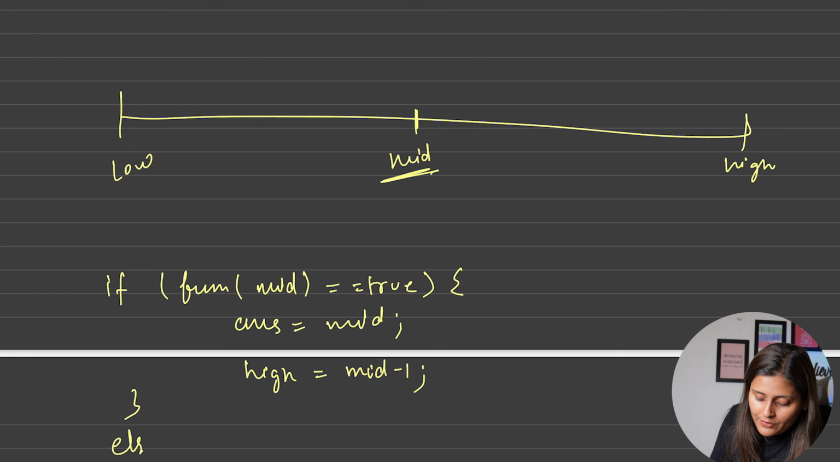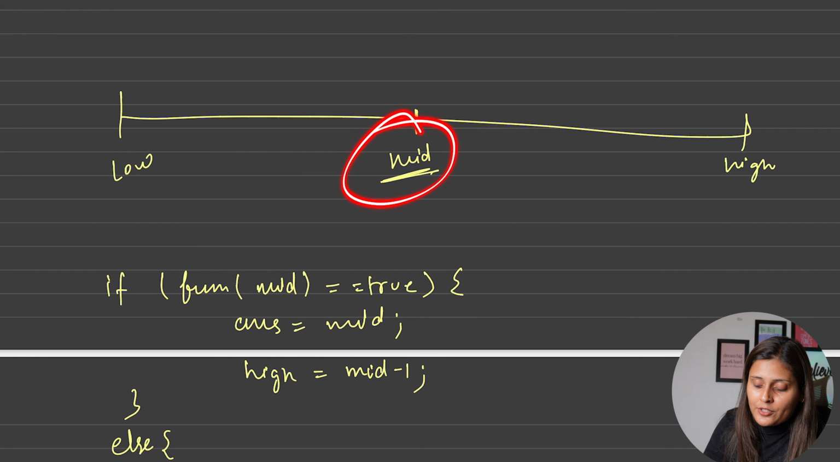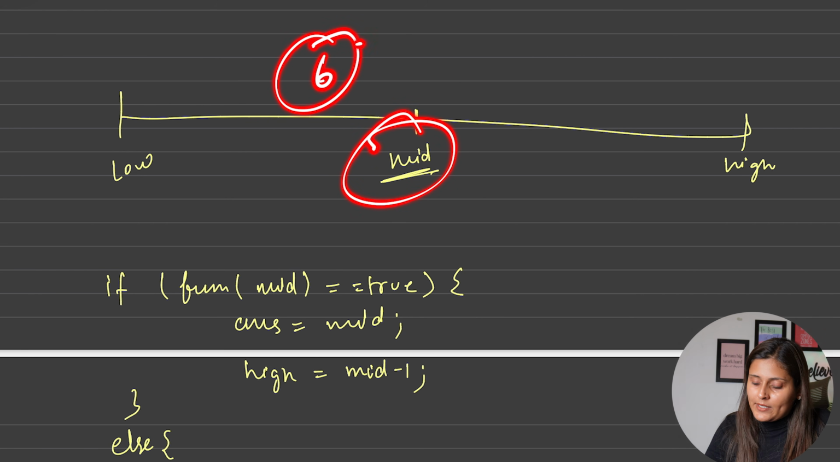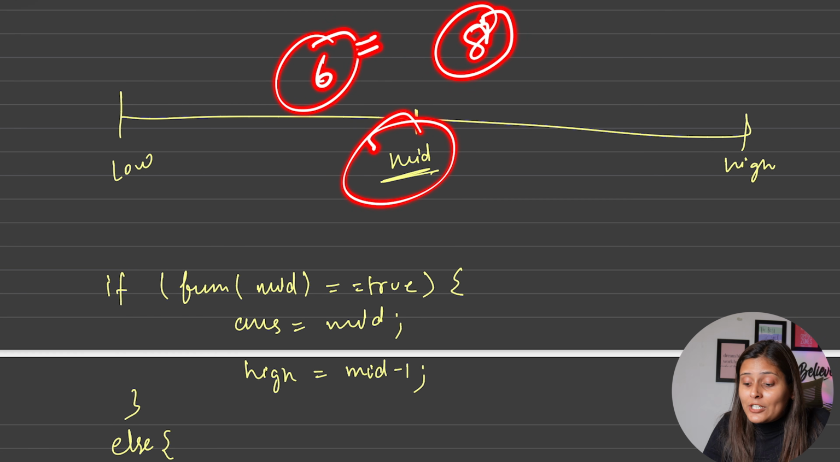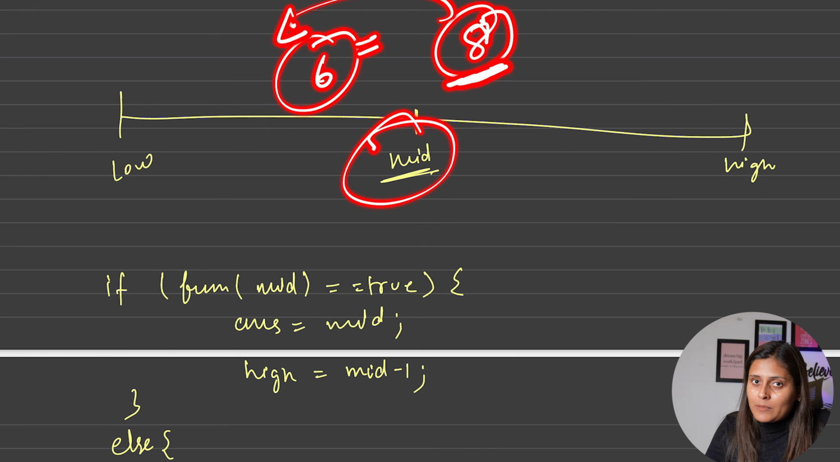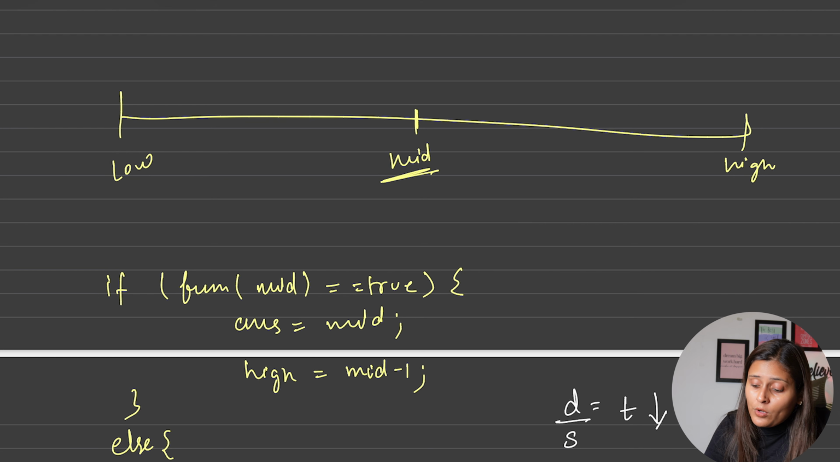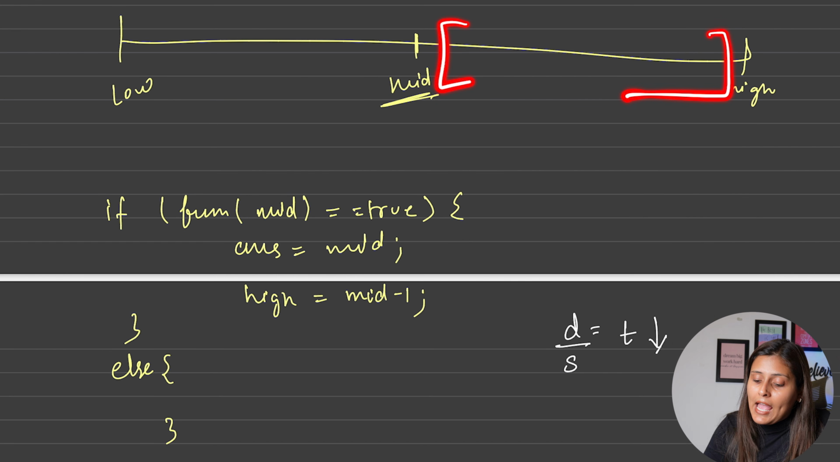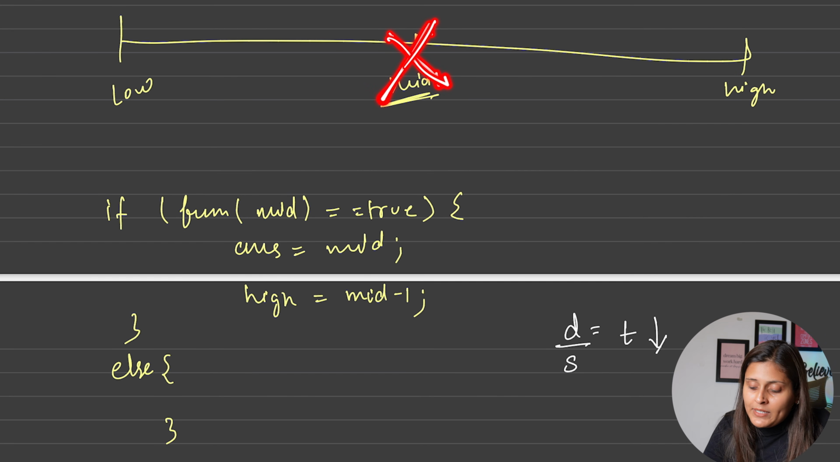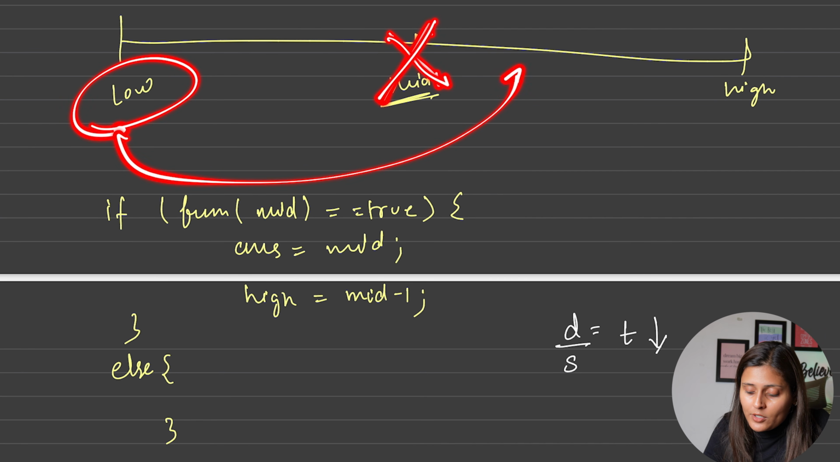Else, if it is not possible, suppose with this mid value 6 hours was expected and it took 8 hours, we want to complete this in 6 hours. Basically we want to reduce the time. So if you see the relation between distance and time, distance divided by speed is time. When we want to reduce the time and we cannot touch the distance, definitely we have to increase the speed. So we will go for the right half, and when mid was not possible, we'll move the low pointer towards mid plus 1.